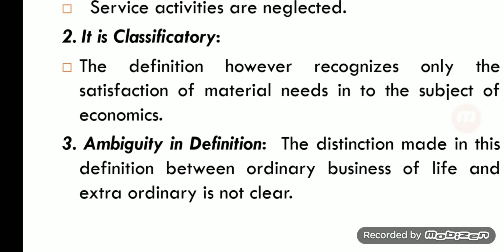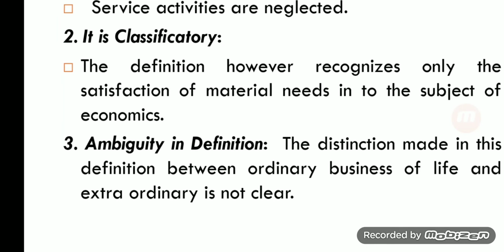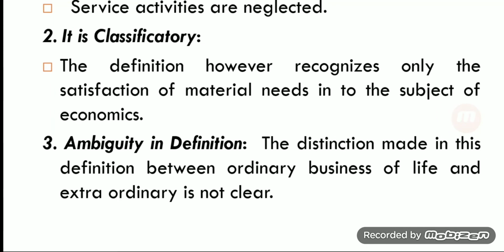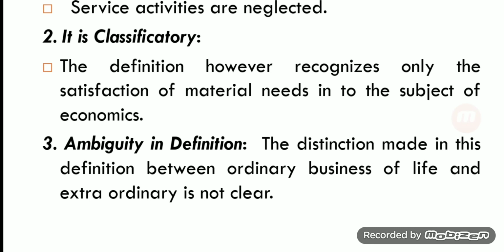Then ambiguity in definition. Ambiguity means not clear. So the distinction made in this definition between ordinary business of life and extraordinary is not clear. The concept here is not clear about the difference between ordinary business of life and extraordinary.